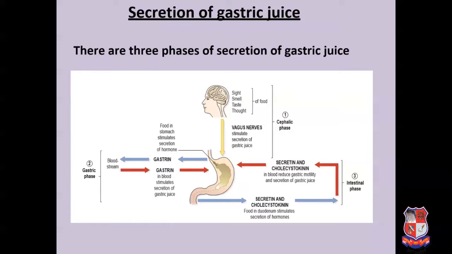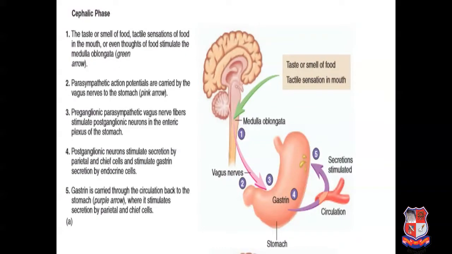And in the third and last phase, the secretion of cholecystokinin, the importance of various enzymes will be there in the intestinal phase. Now we'll understand each and every phase in detail.